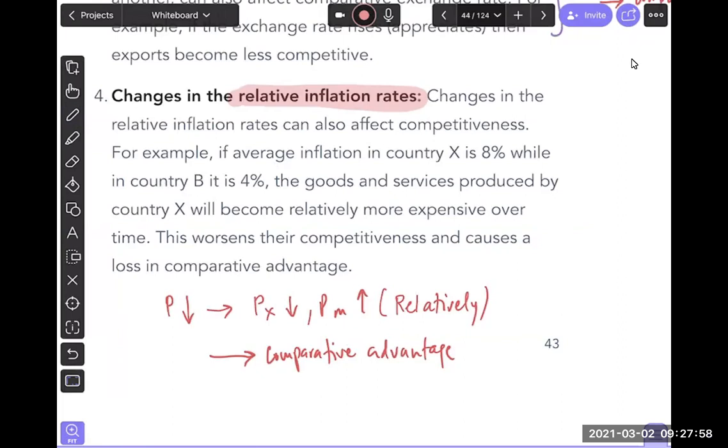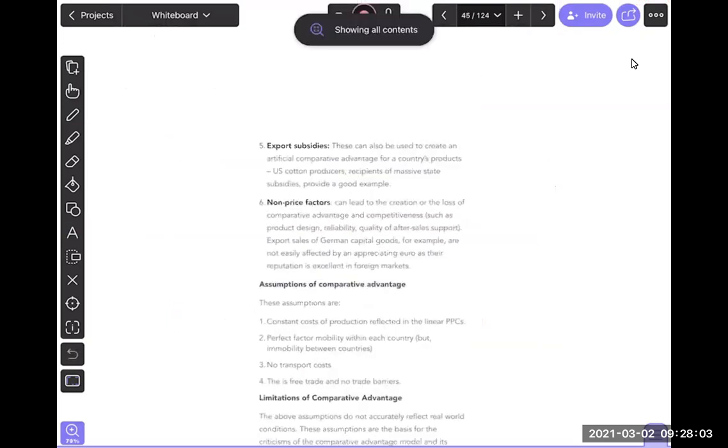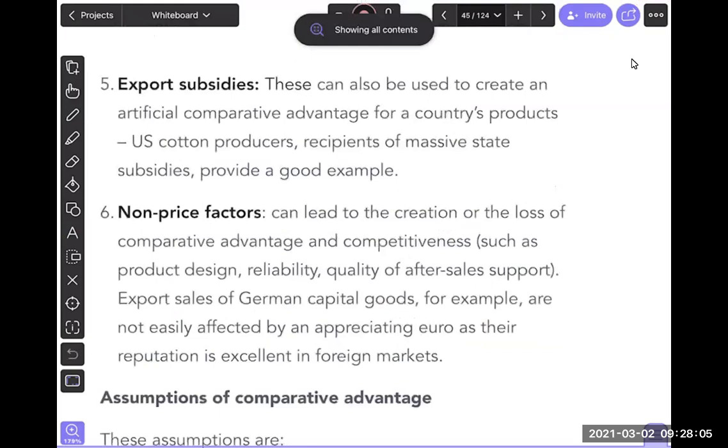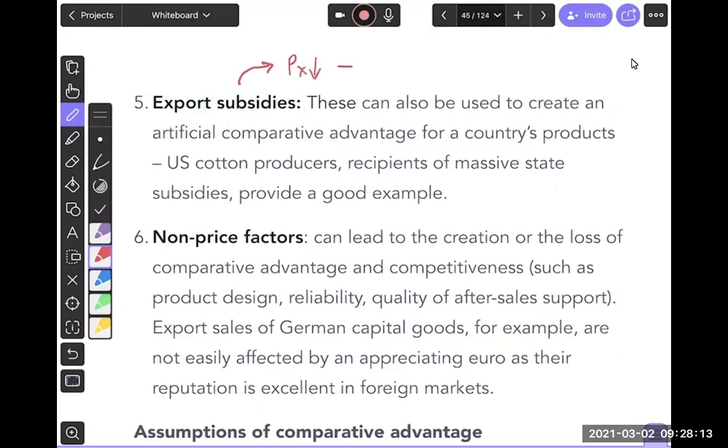Got it, guys. Now, another one we were just talking about is export subsidies. I was just talking about this, that if your producers get export subsidies, what will happen as a result? Clearly, the subsidies will make the price of exports go down and help us achieve competitive advantage. Again, one would argue that this is not an actual competitive advantage, it's an artificial competitive advantage, but nonetheless, competitive advantage happens through this also.